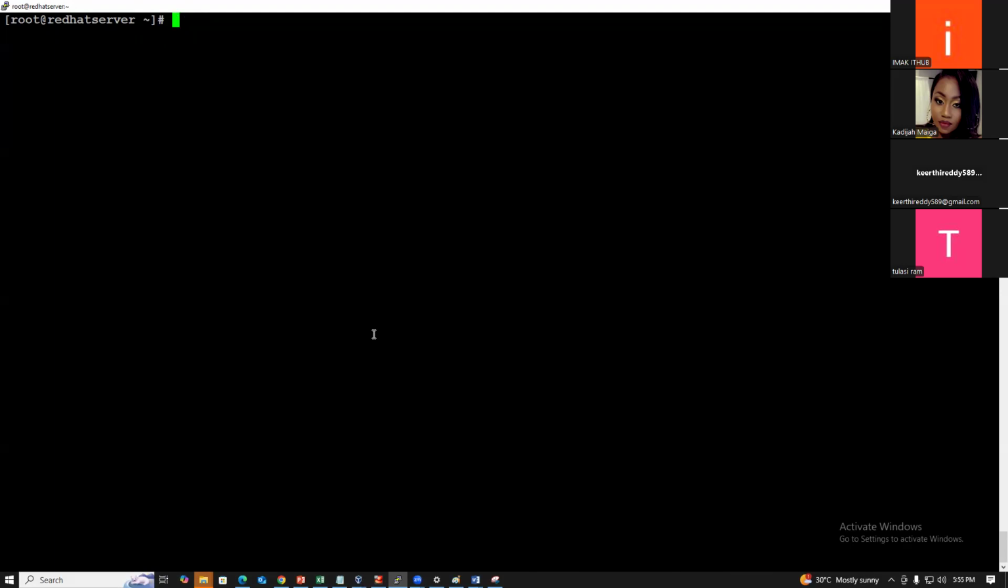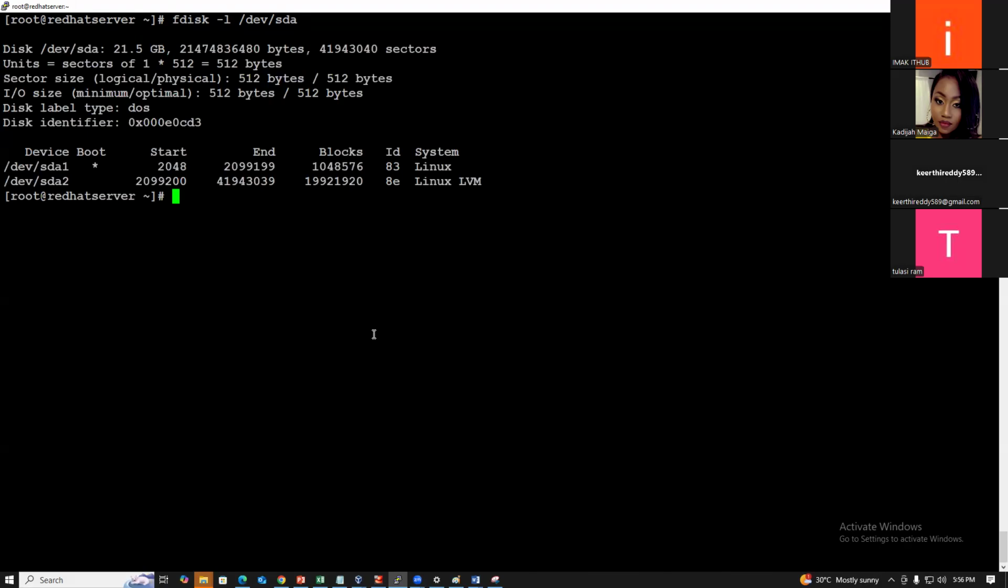So fdisk, for example, fdisk -l. The l is nothing but it will show the partition list under /dev. How many hard disks are available here? Only one hard disk is available, with two partitions. You see here /dev/sda1 and /dev/sda2. It shows the blocks available, the ID of the blocks, and the file system of the blocks. I will tell you.